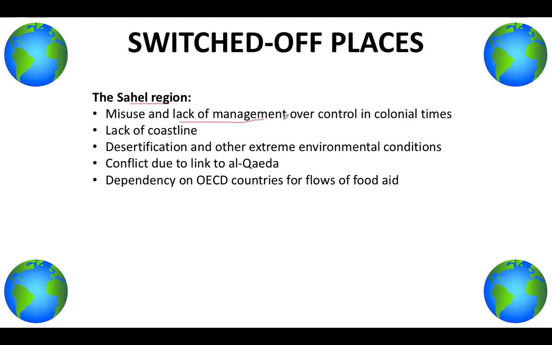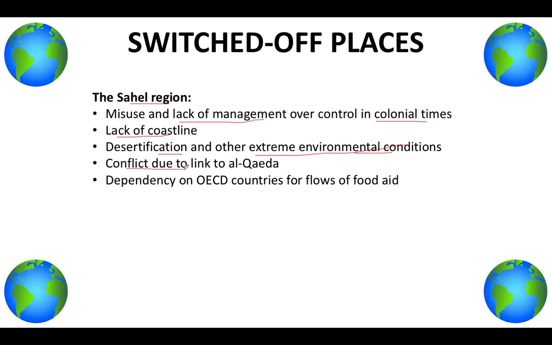And lastly, switched off places, the Sahel region. Lack of management and control in the colonial times has led to a collapse in the economy, which has not increased globalization. Lack of coastline puts trade partners off, because it's quite awkward to get to countries in the Sahel region, because there's a lot of mountains, there's no coastline, so it's pretty hard to get there. Also, desertification and other extreme environmental conditions also lead to a lack of agricultural production, which obviously can't be traded.